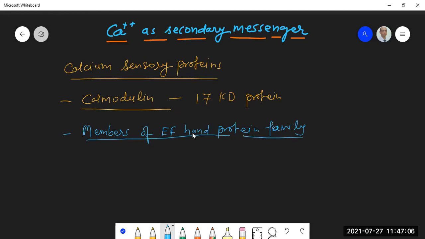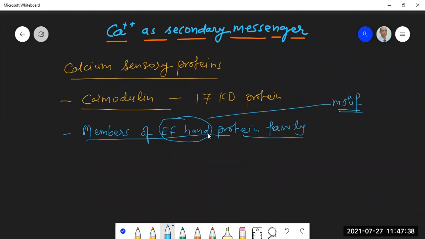What does it mean? It means that they have this particular motif, the EF hand motif. All of them are characterized by the presence of the EF hand motif. You don't have to go into the details of this right now. Please remember that calmodulin, parvalbumin and troponin C are all calcium sensory proteins, and they are members of a family of proteins called the EF hand protein family, because these proteins have an EF hand motif in them.